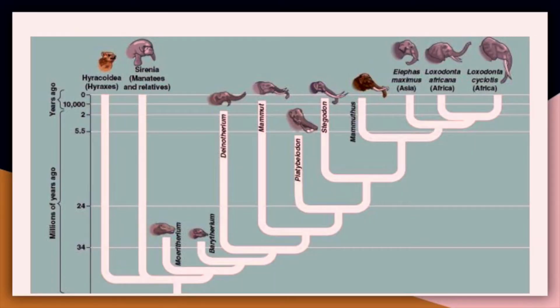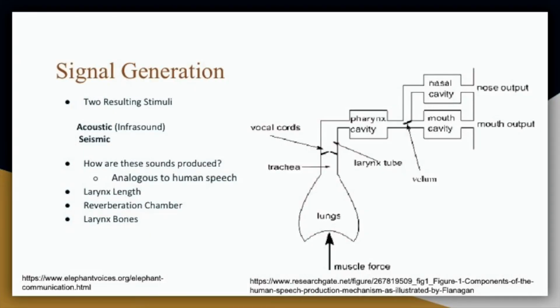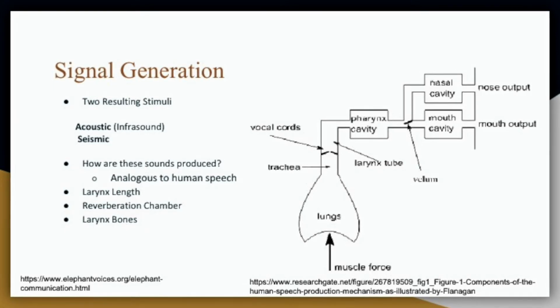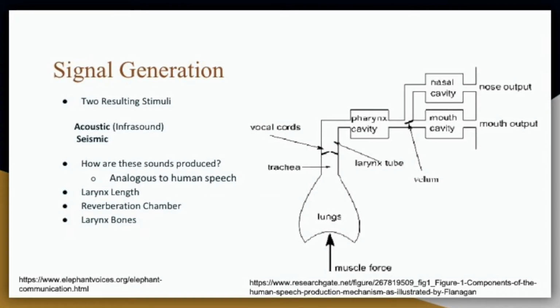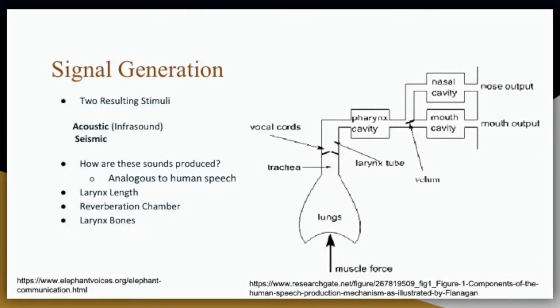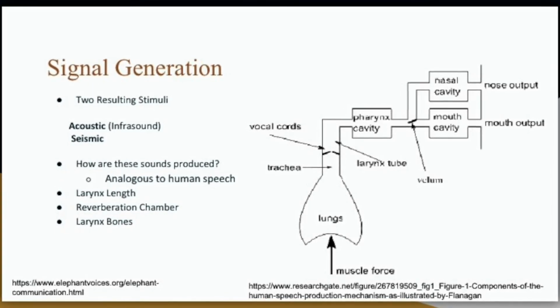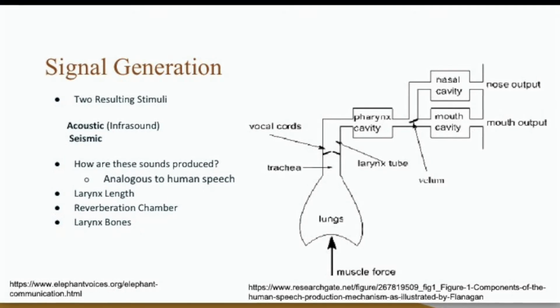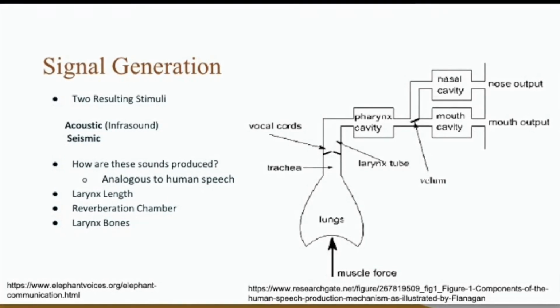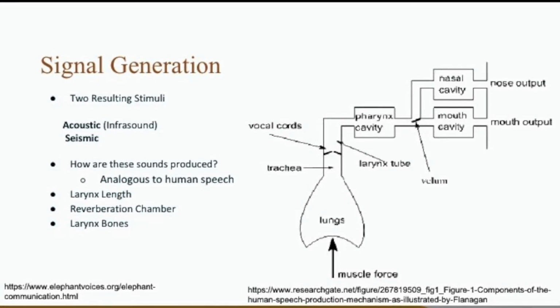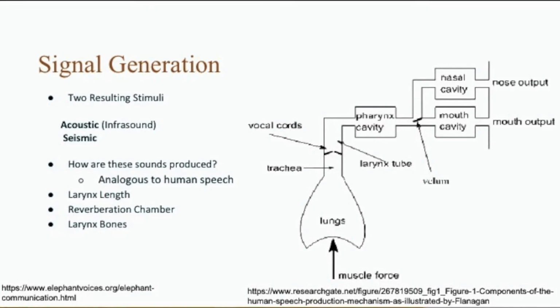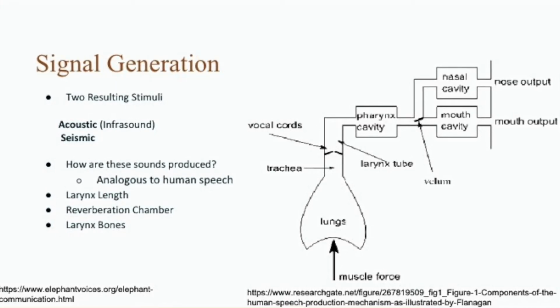Generating stimuli of this power and magnitude is no easy task, and the exact specifics on the process remain poorly understood. However, the basic mechanisms to elephant vocalizations have been recently outlined. Narrowing the process down to one of either muscular or respiratory origins, it was revealed the mode was similar to that of human speech, in that vocal cord vibrations are generated through the propulsion of air originating in the lungs across and through the larynx tube.